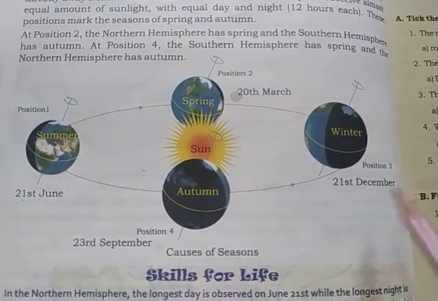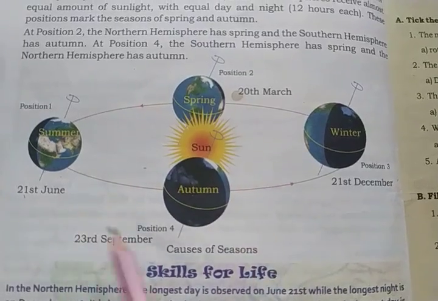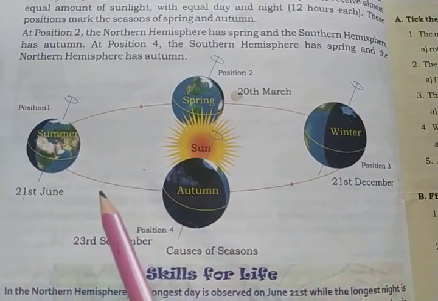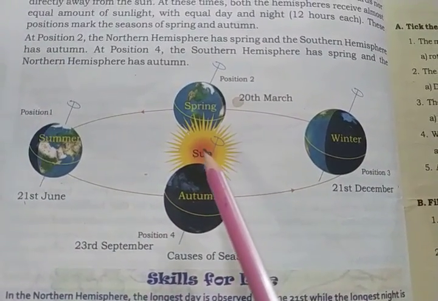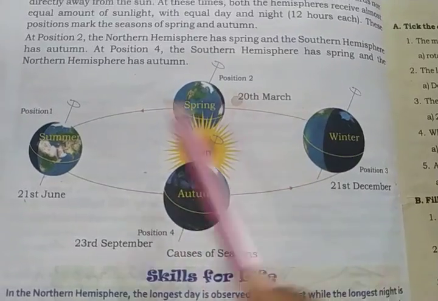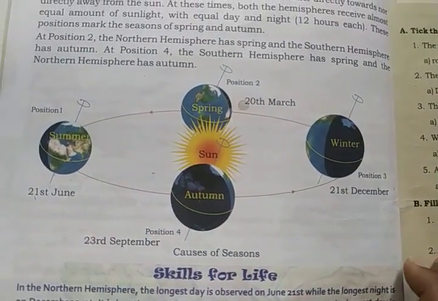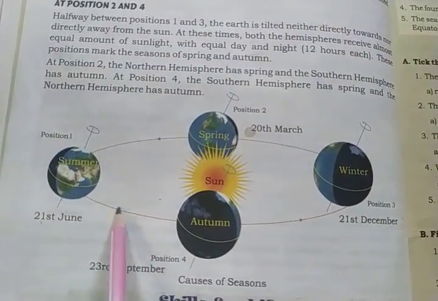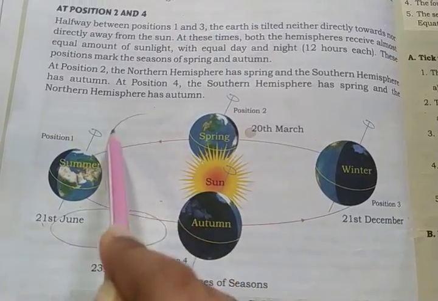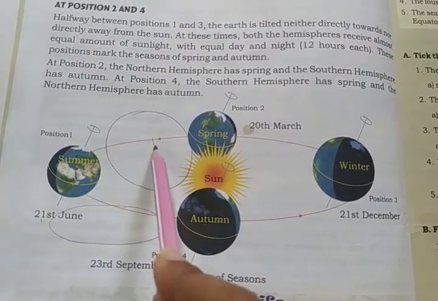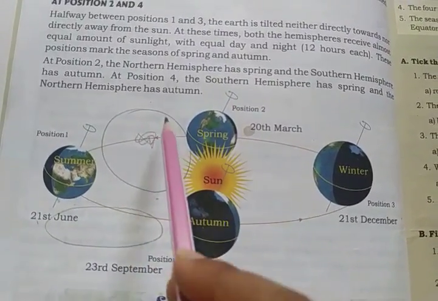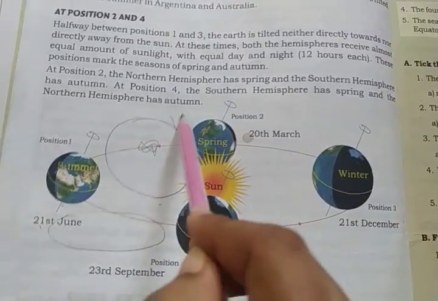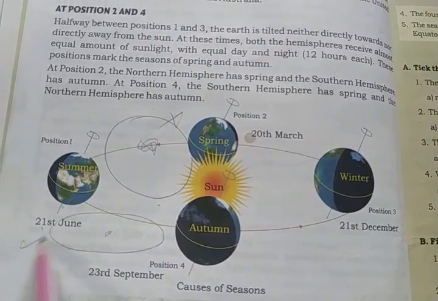See children, this is Earth revolving around the Sun. We have seen that Earth revolves around the Sun in an elliptical path. Elliptical means in this kind of path, not in a circular path. The Sun is in the middle, okay, and Earth does not revolve like this, but like this.